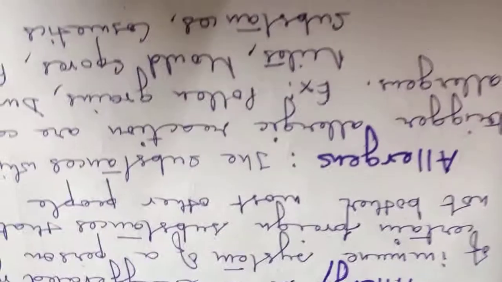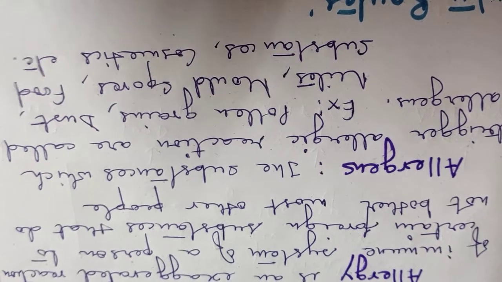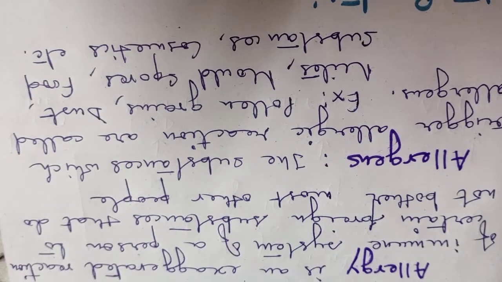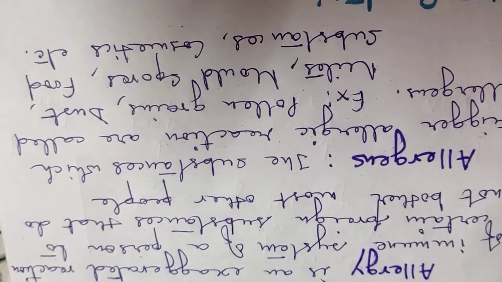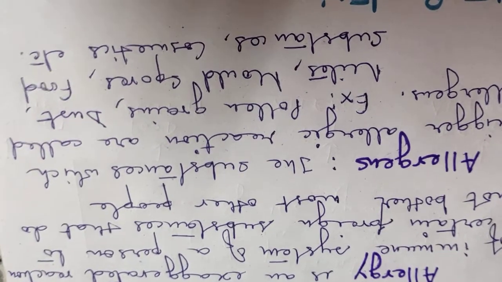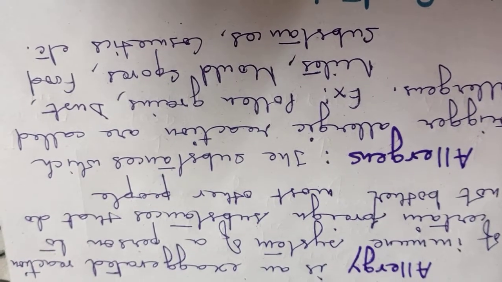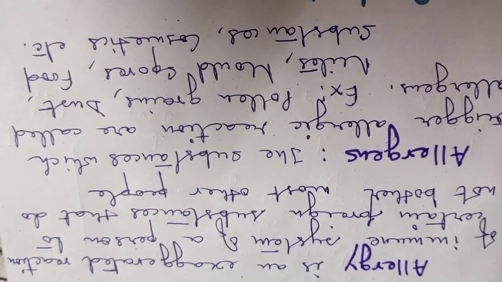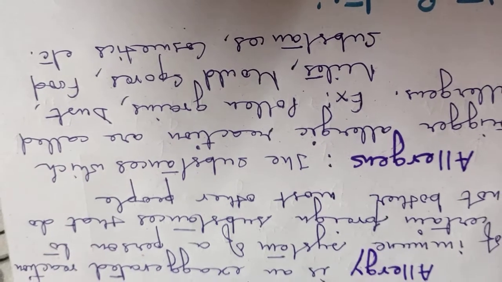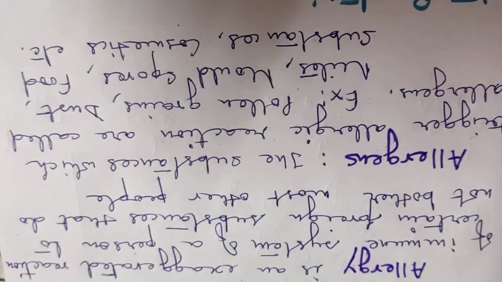Okay. Now, what are allergens? Allergens are the substances which trigger allergic reaction, and examples are pollen grains, dust, mites, mold spores, food substances, cosmetics. There can be medicines, etc. There are lots of things. Even one may get allergic to various kinds of fabrics, maybe silk, maybe jute. Various kinds of fabrics also may cause allergy. So anything can be an allergen which causes an allergic reaction. Clear?